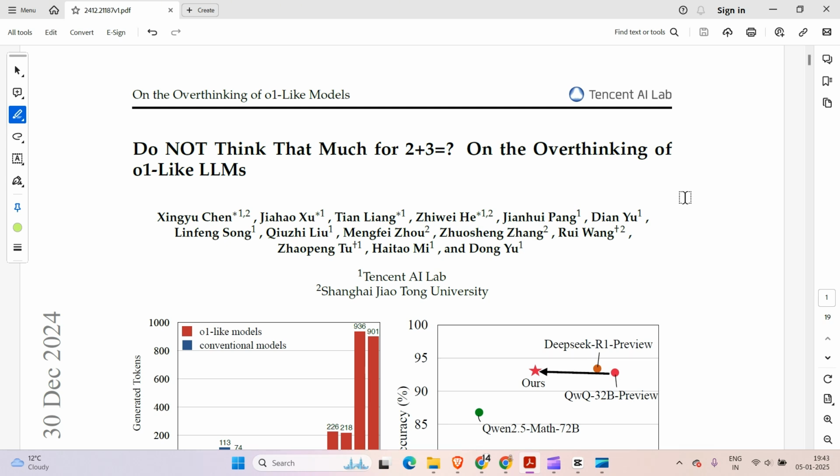Well, in this video, we are going to spend some time understanding what is overthinking for O1-like LLMs, and this paper proposes a strategy that will help us mitigate the overthinking problem of O1-like models. So the title of the paper is pretty interesting: Do not think that much for 2 plus 3 equal to ? On the overthinking of O1-like LLMs.